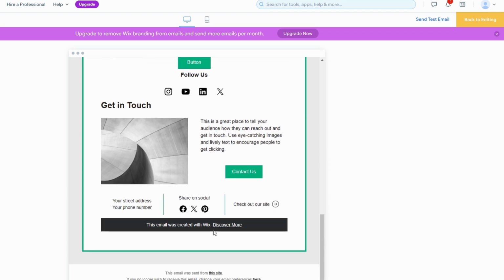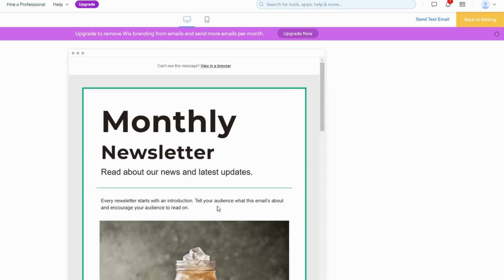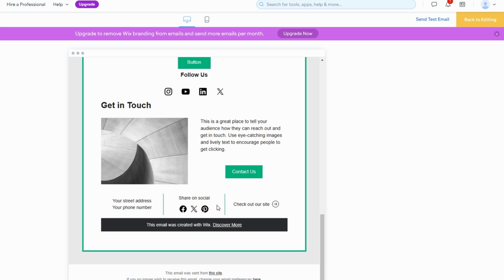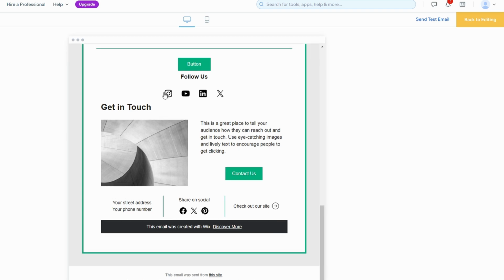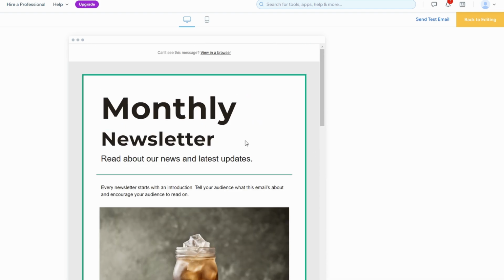You can scroll through the entire email and ensure that all the text is readable, images are properly aligned, and the links work correctly. If something doesn't look quite right, you can make adjustments directly from the preview mode. Whether it's tweaking the text, resizing images, or changing button placements, you'll be able to fine-tune everything until you're happy with the result.